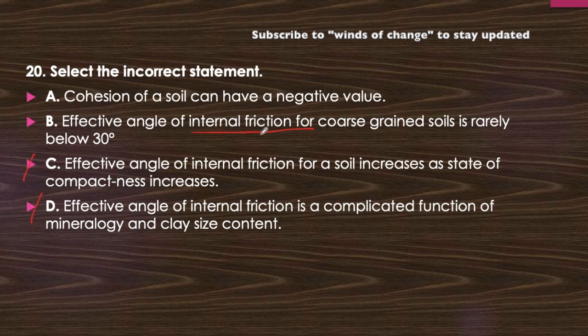Now effective angle of internal friction for coarse grained soil is rarely below 30 degree. Usually the value varies above 30 degree only. So obviously it is more than 30 degree. It is also a correct statement. Cohesion of a soil can have a negative value. There is no meaning of negative value here. Cohesion for sand, that is cohesionless soil, which we say has no cohesion, has a minimum value of 0. There cannot be a possibility of a negative value. So this statement is wrong. This is the incorrect statement. So the answer will be option A.